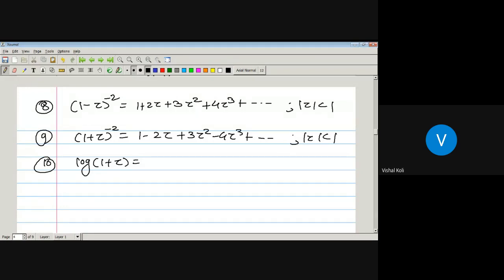It is nothing but z minus z square divided by 2 plus z cube divided by 3 minus z raised to 4 divided by 4 plus up to so on. What is the singular point of this one? z equal to -1 is its singular point. Then modulus of z again less than 1.